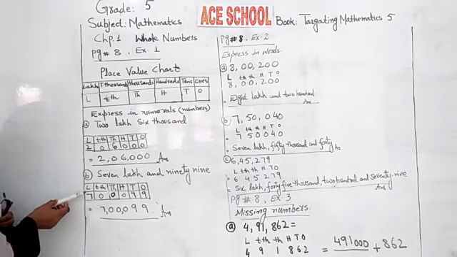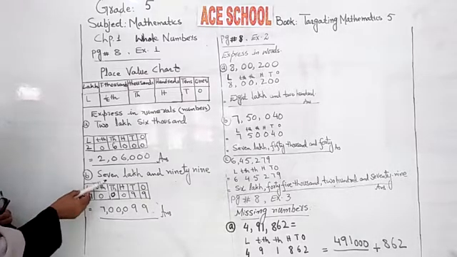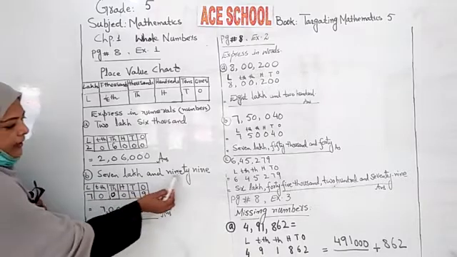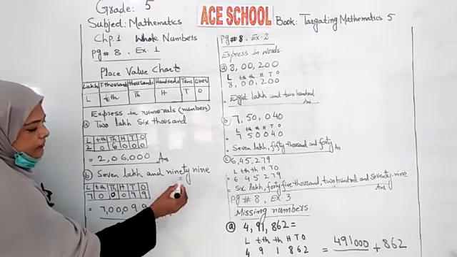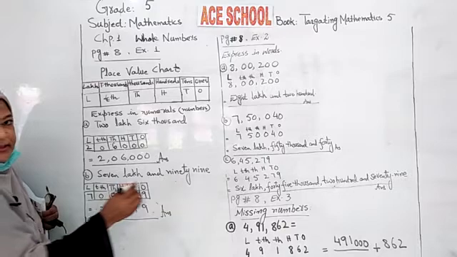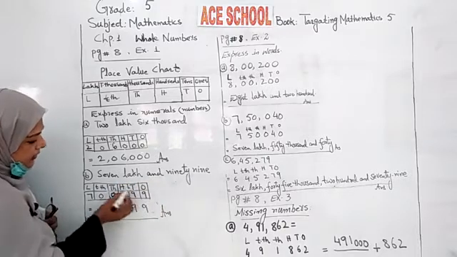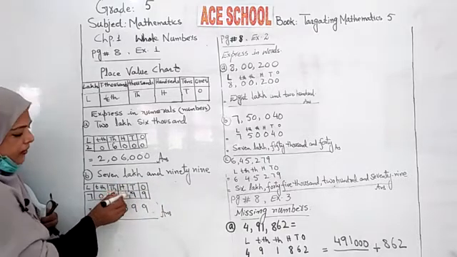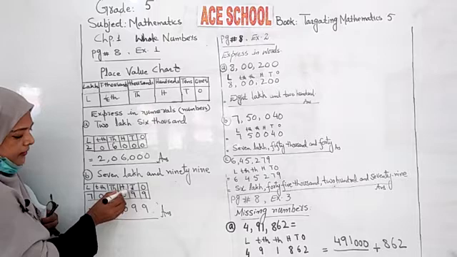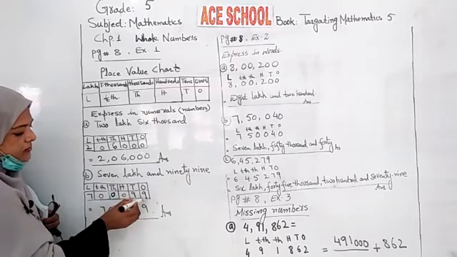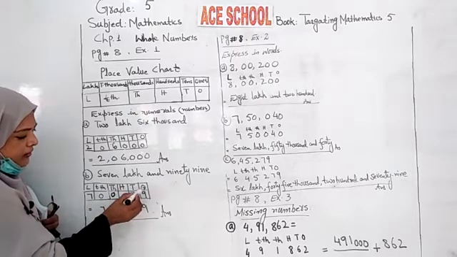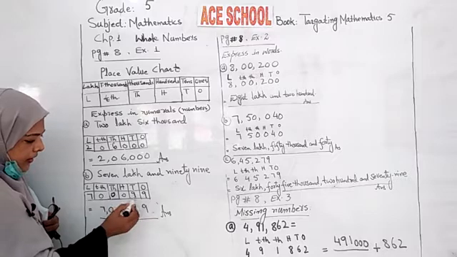Under L write 7. And then 99. 99 means it is tens, right? So in tens under T write 9 and in ones column write 9, 99.